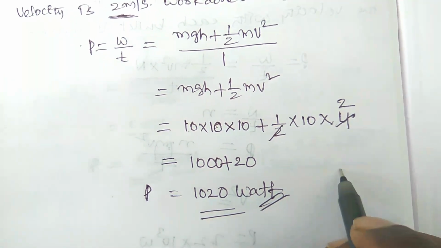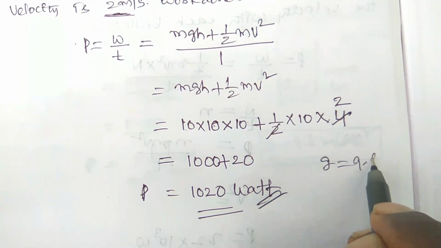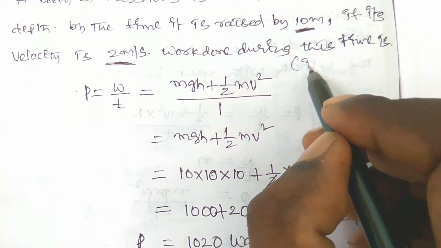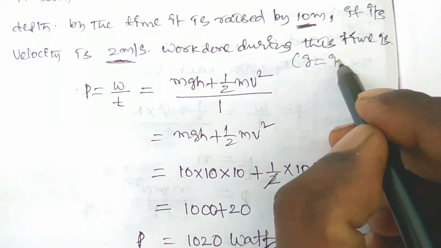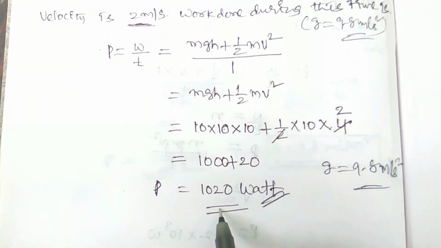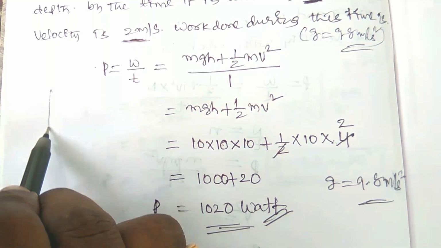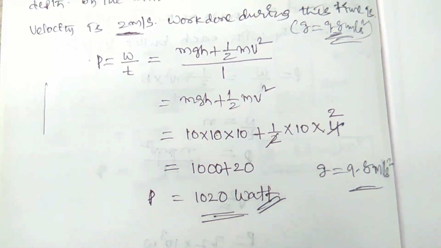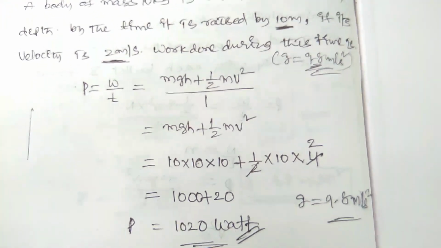If we take g equal to 9.8, then the answer will change. So if they mention g equal to 9.8, then you have to use that. If this option is not in the options, then you have to try 9.8 also, and then select whichever answer is correct.